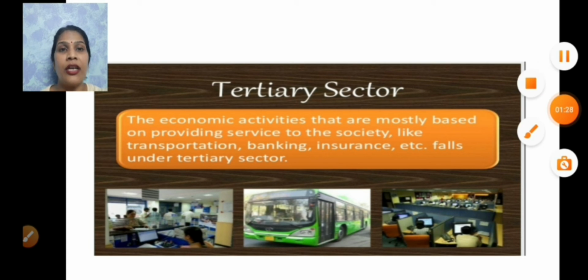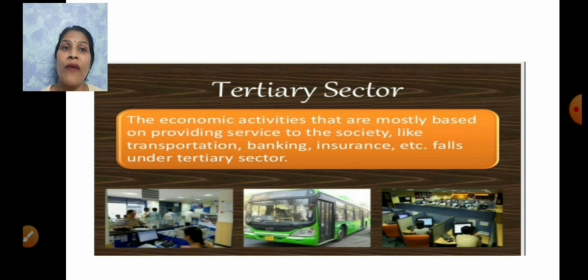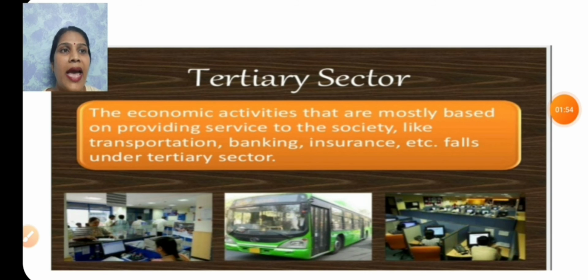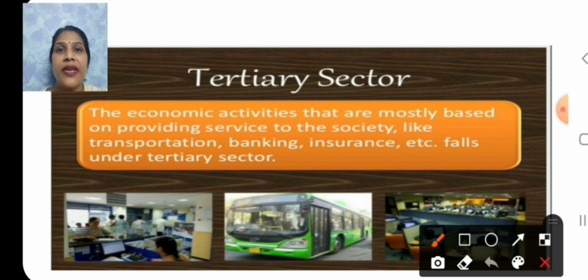Now we are going to continue with the tertiary sector. So this is the third type of category. This is the tertiary sector. The economic activities that are mostly based on providing services to the society. Here we are not producing anything, we are providing services to the society, like transportation, banking, insurance, etc. fall under this category. As we can see in these pictures here, this is a bus, transportation process, banking process, and some communication call centers. This can be considered in the tertiary sector.